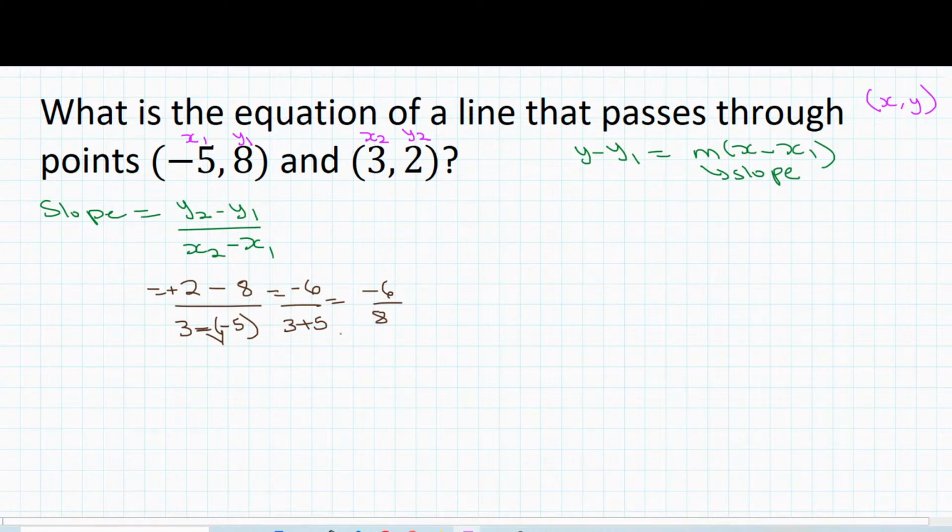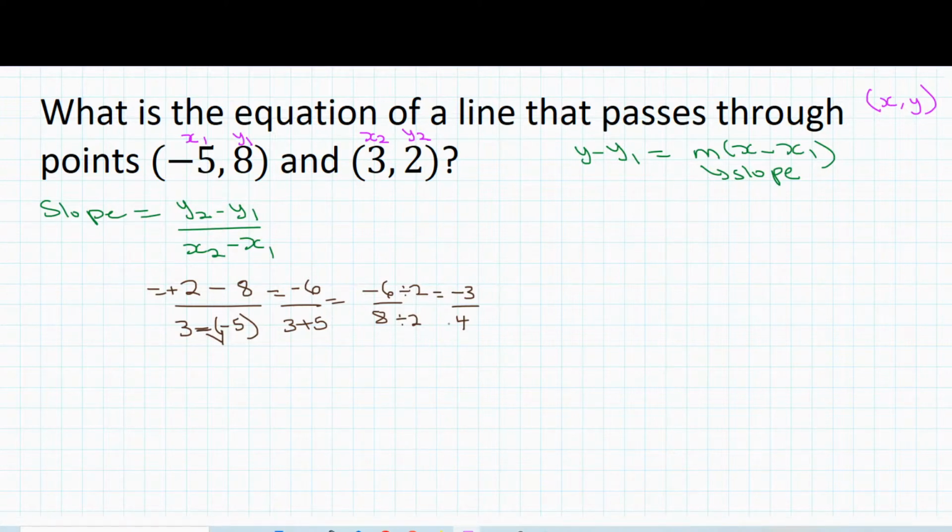And now we can simplify this fraction by dividing by 2. We divide this by 2. -6 divided by 2 is going to give you -3, and then 8 divided by 2 is 4. So now we have the value of our slope, which is going to be -3 over 4.